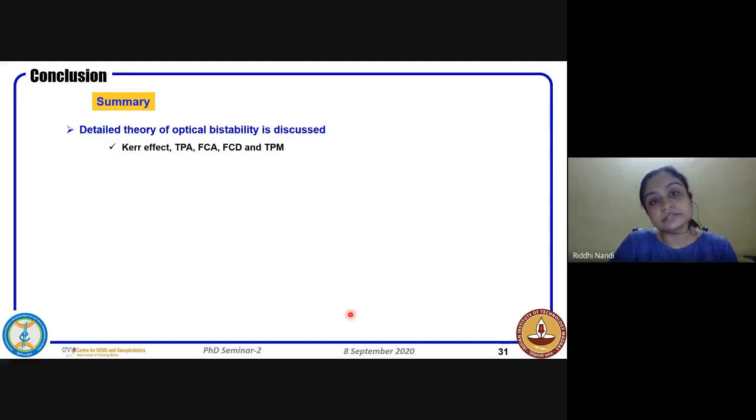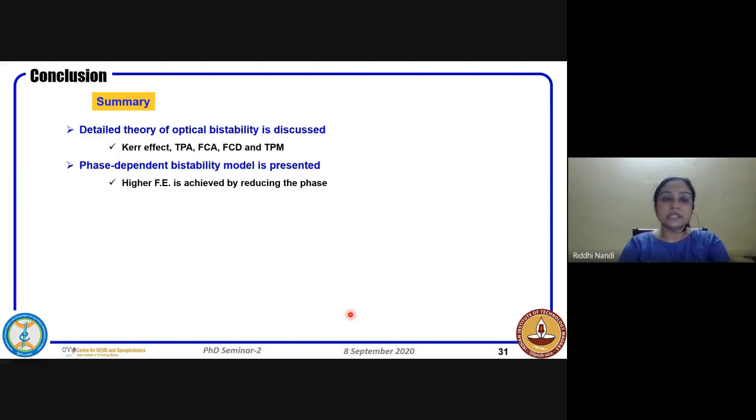To summarize from the beginning, what we have seen: we have studied in detail the theory behind optical bistability, especially taking into consideration the different effects, the Kerr effect, TPA, FCA, FCD, and thermal phase modulation. After that, we tried to model the bistability using the phase tuner, and we could obtain that the field enhancement is much higher when the phase is reduced and the resonance is aligned with the pump.